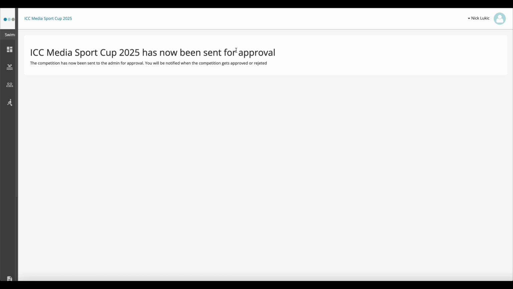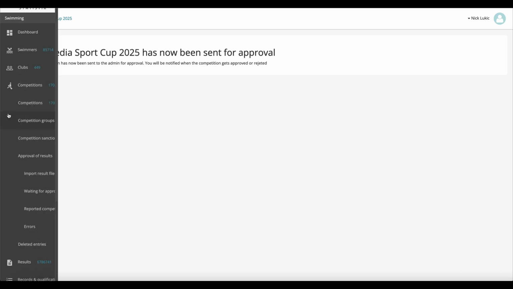If a Federation Administrator finds some issues that need to be addressed, they will submit the competition as reported. When the competition is changed to reported, an email is sent to the user that imported the import file that the competition is not approved and that the user needs to log in and enter more information or the like. So when the user has logged in, he can also see a message that he has a competition under reported. If he moves over here